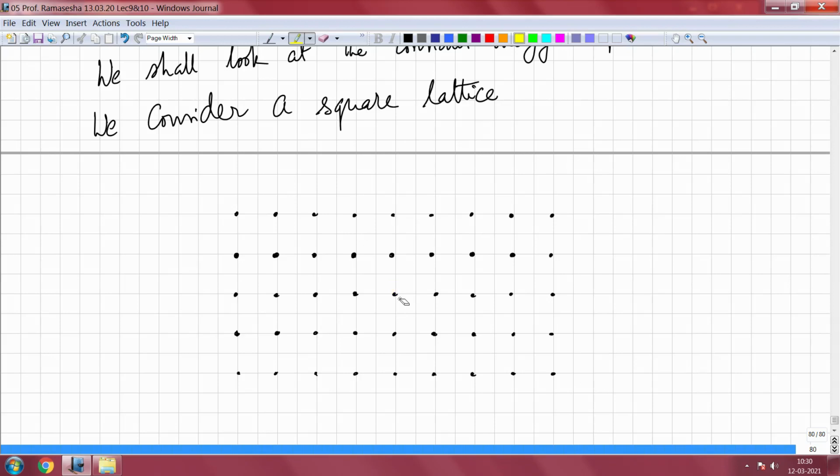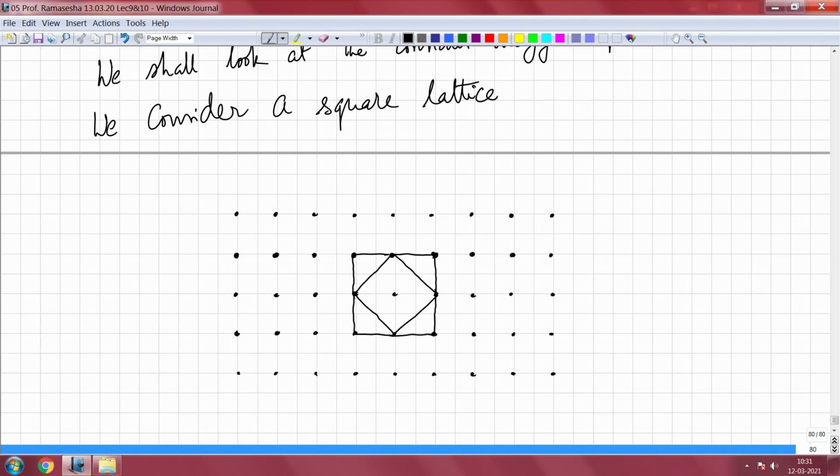So, if I do that, then I will have the first zone given by this, the second zone will be given by the area between the first zone and the second zone.